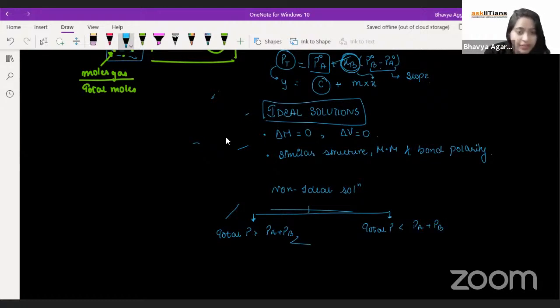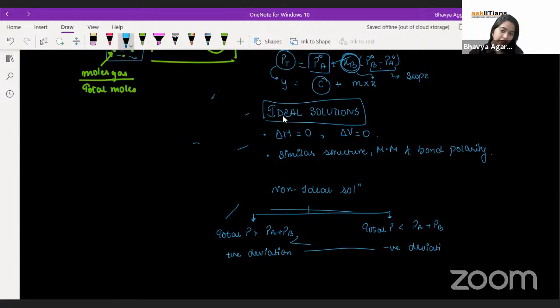In these cases, right, Bhumi, positive deviation is like I got more than what I asked for. So it's more than what you expected, even above ideal. And total pressure less than expected means it's like a real thing. So the first thing gives you positive deviation, and the second part gives you negative deviation.